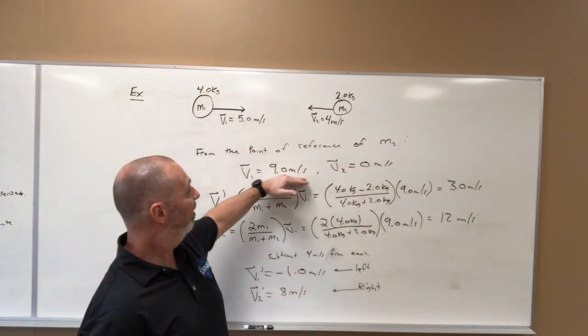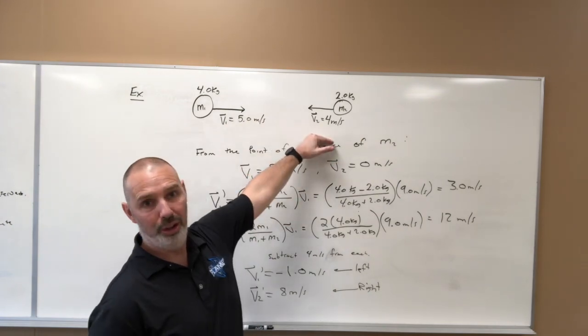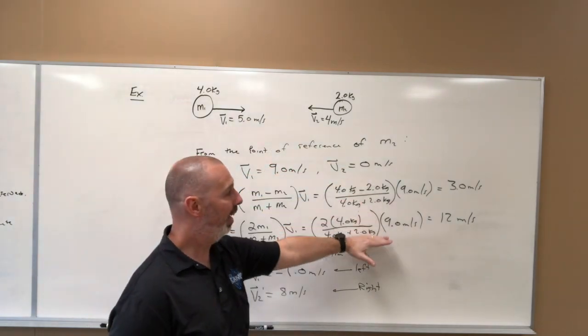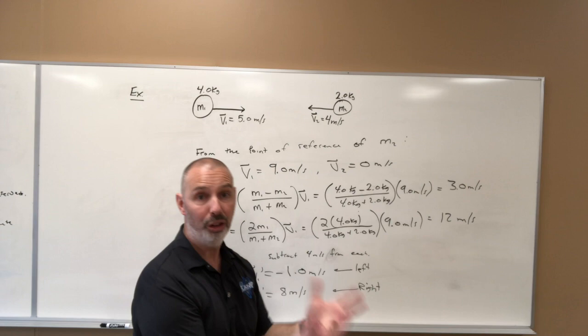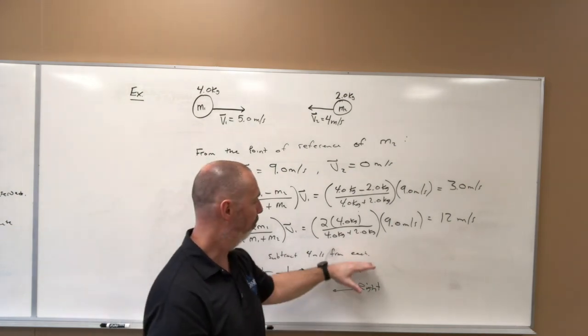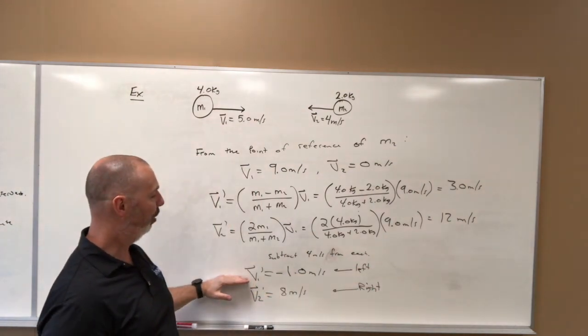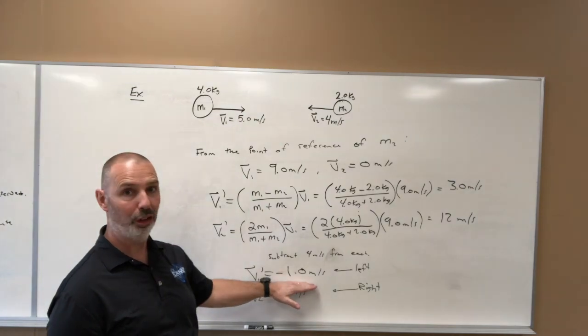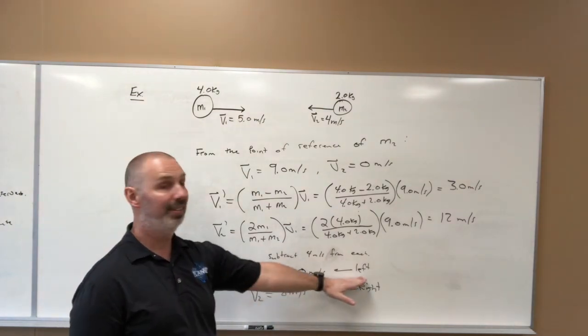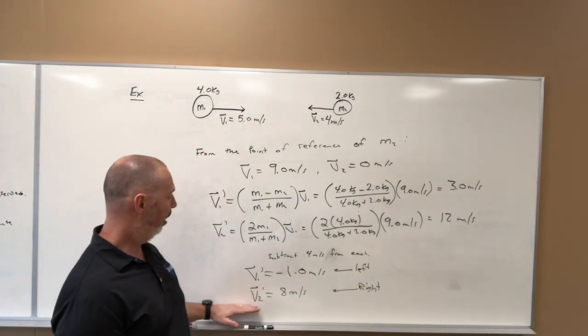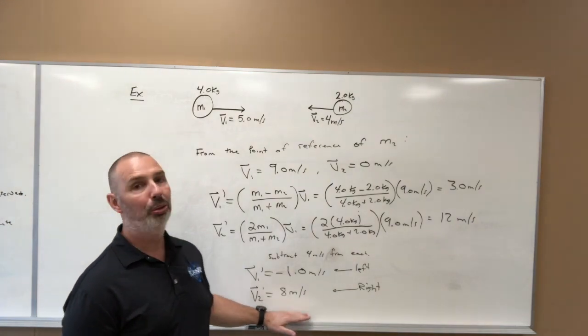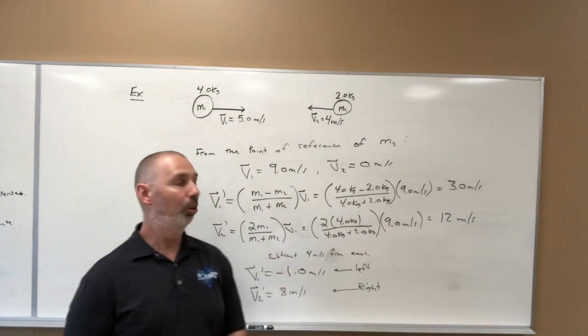So to get this 9 and 0, we added 4 to both these numbers. So when we get to the end here, to reverse that, we have to subtract 4 from both of them. And if we do that, we get V1 prime equaling -1 meters per second. The negative simply means that it's moving to the left. And we get V2 prime equaling 8 meters per second, which means it's continuing to go to the right.